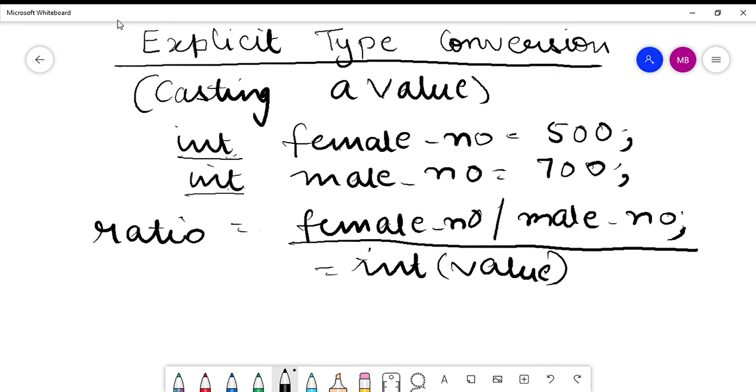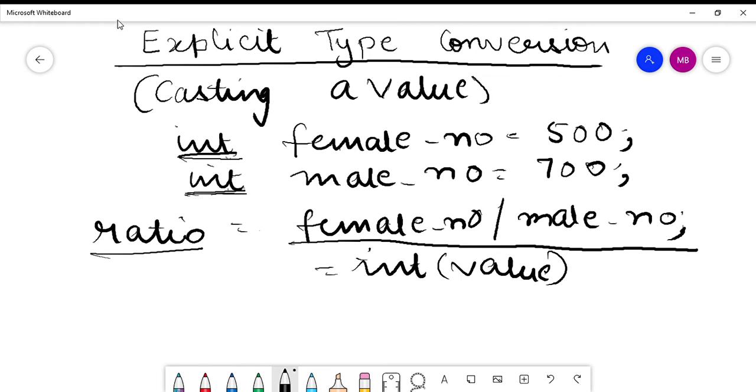In most cases, the value produced after the division of two values would be a decimal value. But since we have not mentioned anywhere that the result should be non-integer, and it is clearly visible that both female number and male number are integers, the compiler will assume that, since female number is integer and male number is integer, and I have no instruction that the result has to be a non-integer value, it will produce the ratio also as an integer value. So whatever comes after the decimal would be truncated.